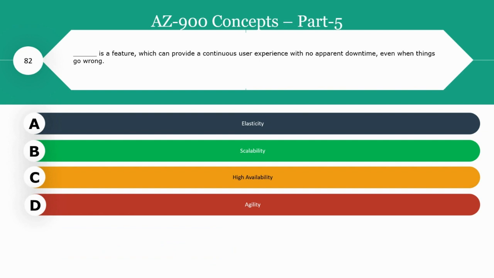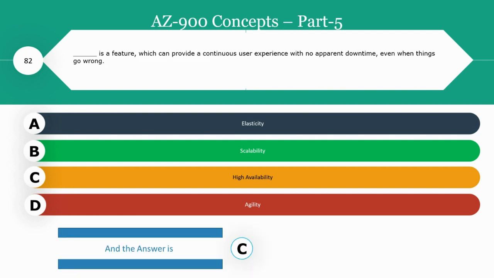Dash is a feature which can provide a continuous user experience with no apparent downtime, even when things go wrong. The options are A, elasticity, option B, scalability, C, high availability, option D, agility. The right answer for this question is C, that is high availability. Scalability, agility, elasticity are the wrong answers.